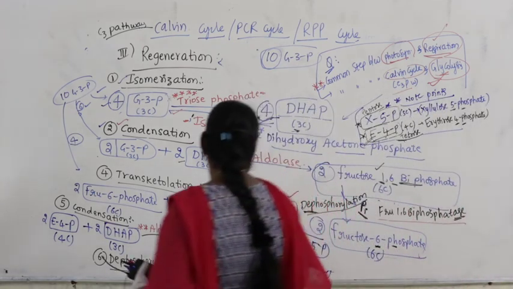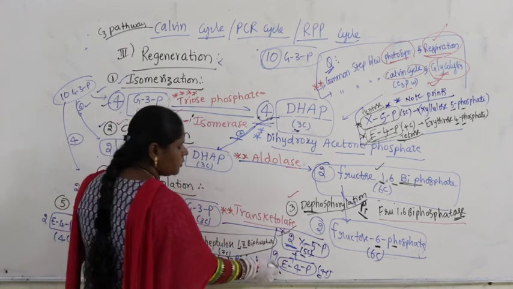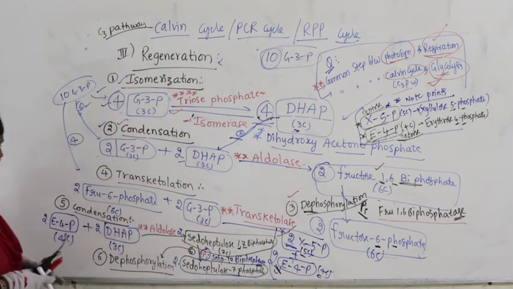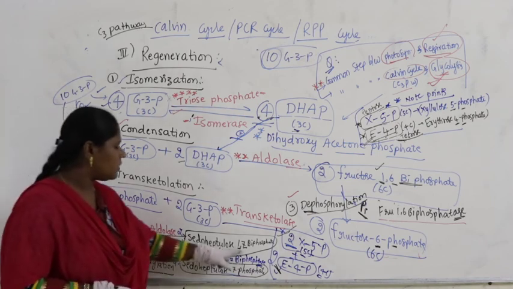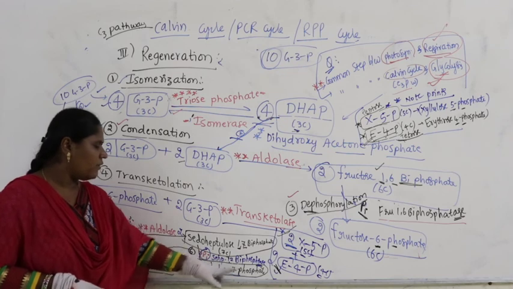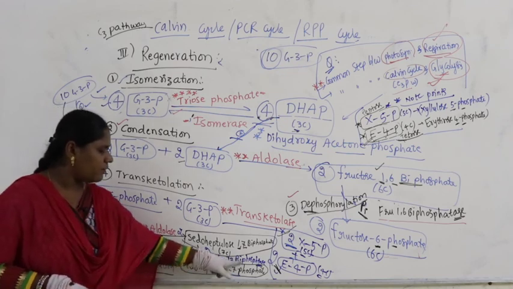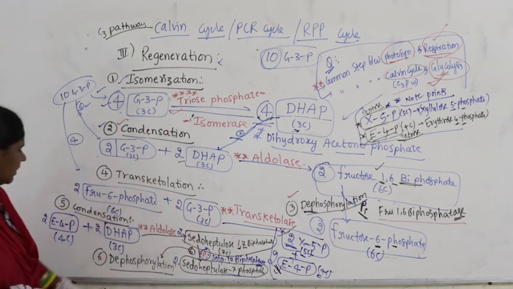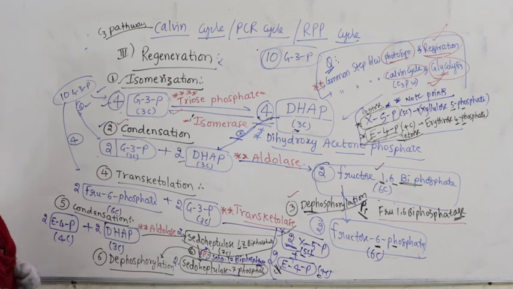Now, we are keeping the xylulose aside, storing it, and taking the erythrose 4 phosphate having 4 carbons. Now when you take erythrose 4 phosphate having 4 carbons plus DHAP having 3 carbons, 4 plus 3 is 7, so we get sedoheptulose 1,7 bisphosphate, that produces sedoheptulose 7 phosphate by losing inorganic phosphate. Sedoheptulose 1,7 bisphosphatase is the name of the enzyme. This undergoes dephosphorylation, and the enzyme for the condensation is aldolase.